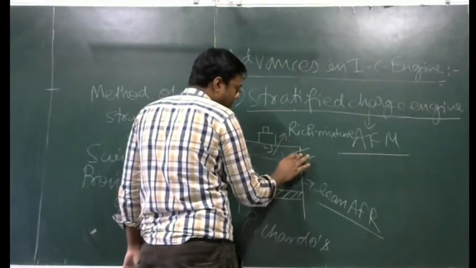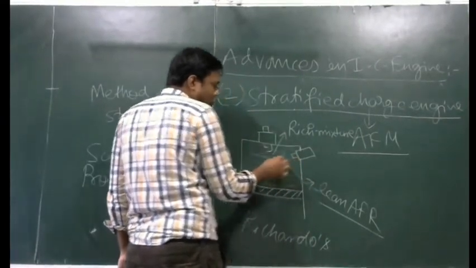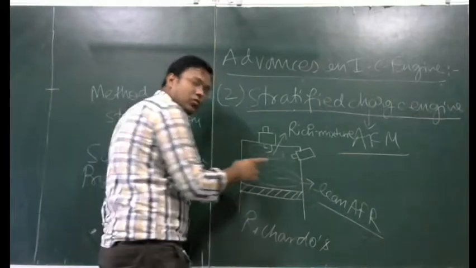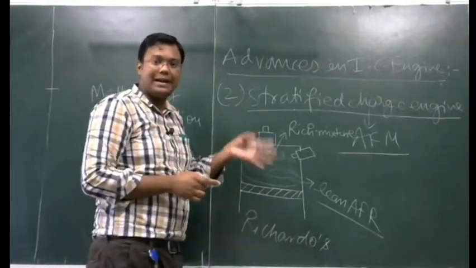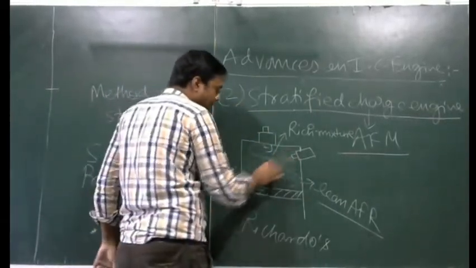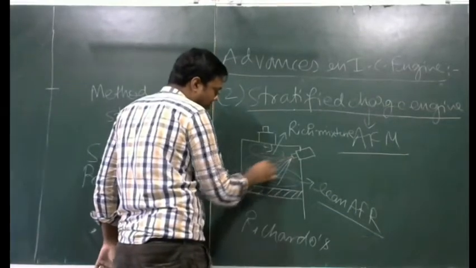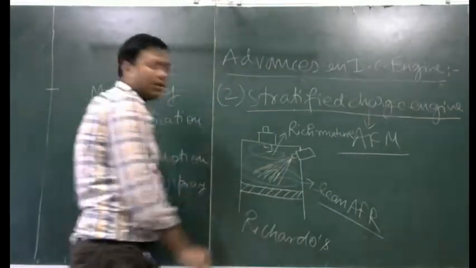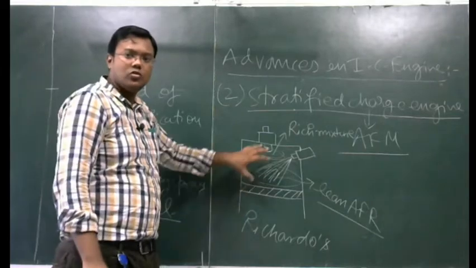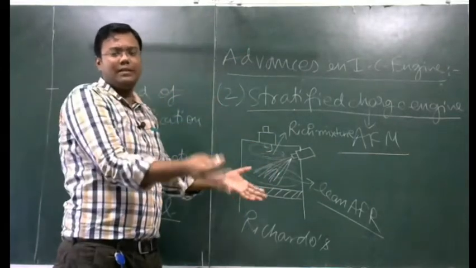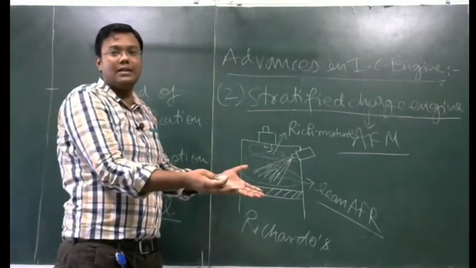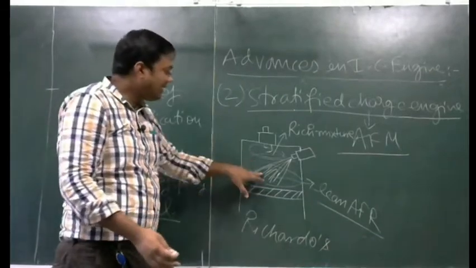Here is the nozzle. This nozzle will provide a main spray system and an auxiliary. So this is the main spray system. The main spray system provides the fuel in the other spaces of the engine. In the other spaces there is a larger amount of air, so that will create a lean mixture.